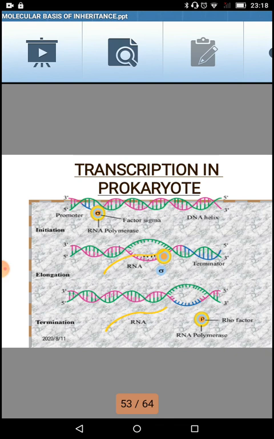So in this last step, that is the termination step, when the RNA polymerase reaches this terminator region, with the help of another factor called Rho factor, this RNA polymerase gets separated out from this transcription unit. That means the RNA and DNA hybrid.